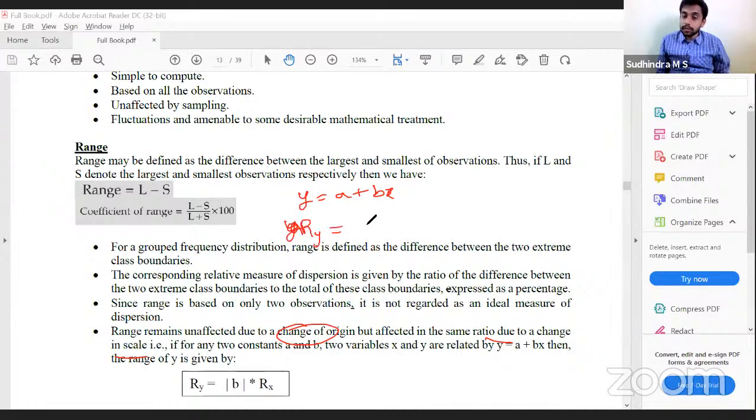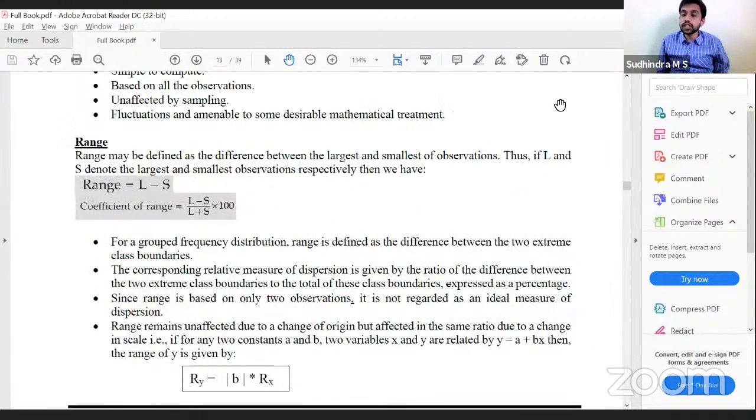Modulus of b into range of x. The a is irrelevant because it is only a change in origin. For b, I consider the modulus and ignore the sign. Range of y is modulus of b into range of x. These are the properties of range. This is about range. Clear with this?